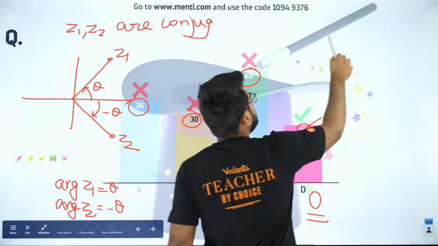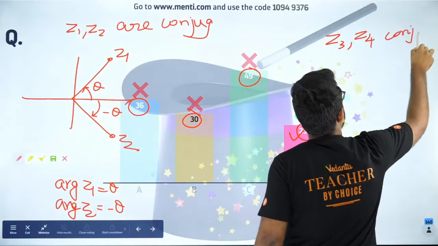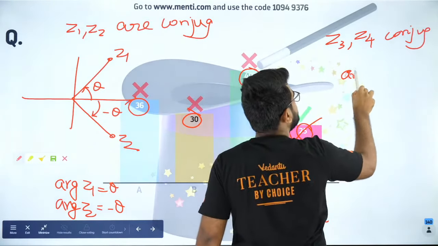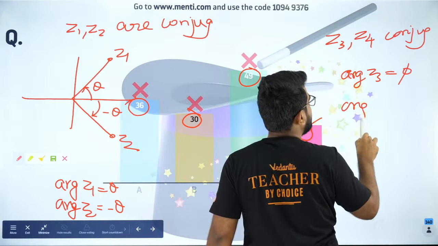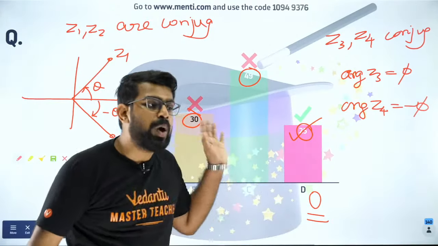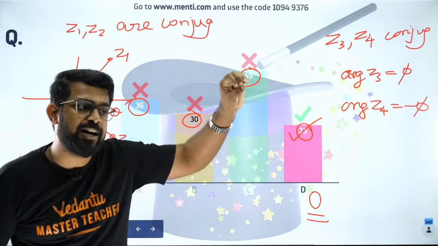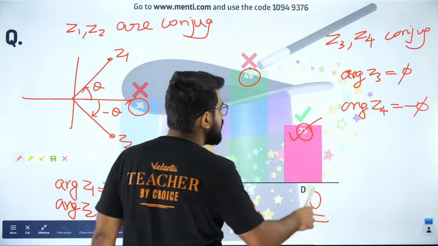Similarly, Z3 and Z4 are also conjugates. So if argument of Z3 is something like 5, then argument of Z4 will be minus 5. So that is why when you add all of them, you will get 0. Is that clear now? So what did you have?